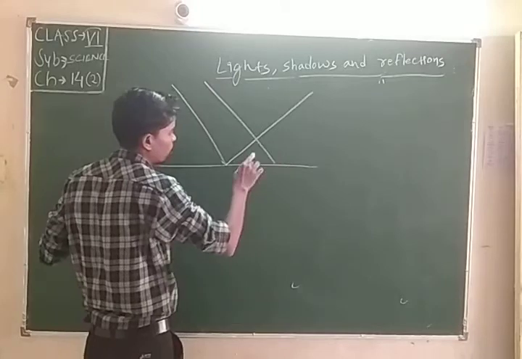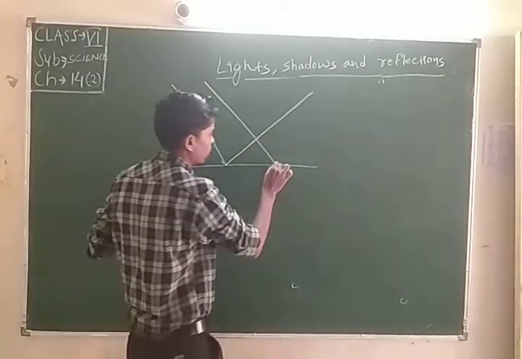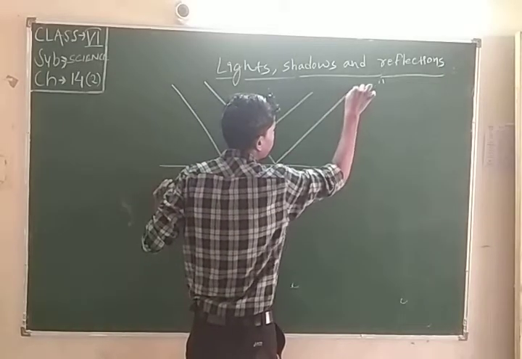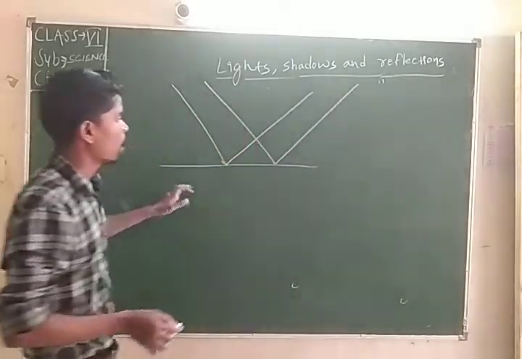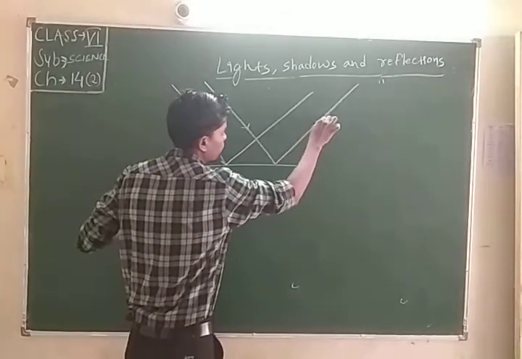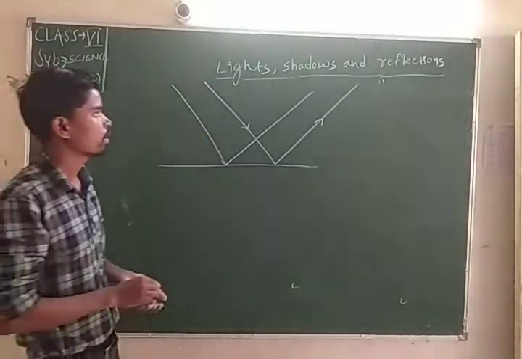Again the light comes onto the smooth surface, the mirror, and the light comes back out. This is the reflection.